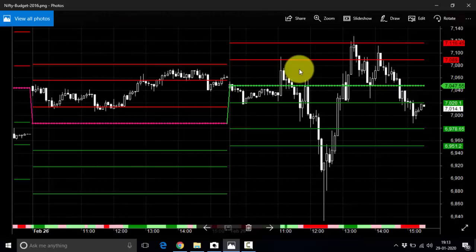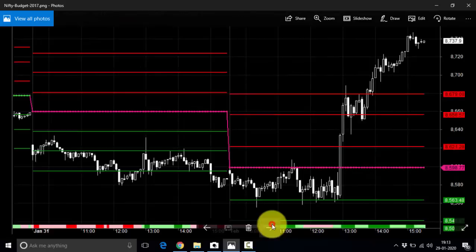On the budget day, the S1, R1 and pivot are very accurate on Nifty future. Now let me show you the next example. This is the 2017 chart. Once again we have seen that this is the 11 AM bar. The market was testing the pivot. After the budget speech starts, the market tested the pivot.